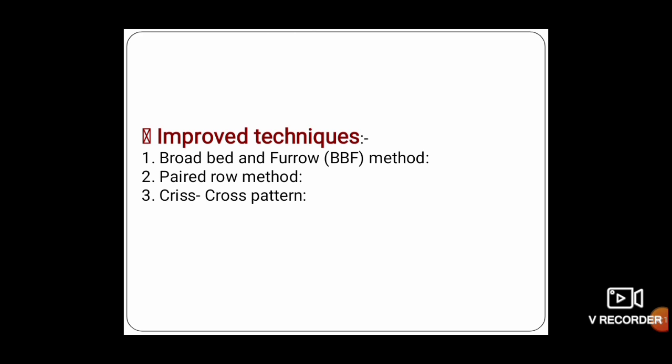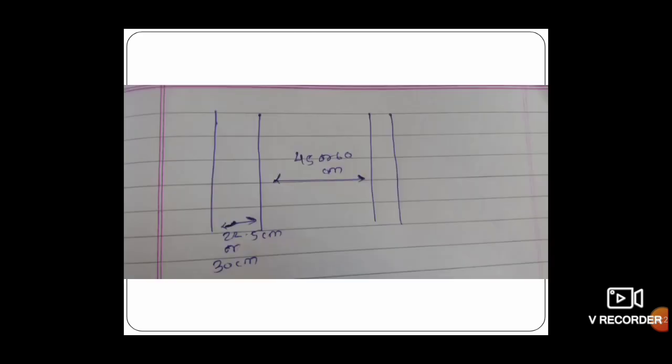The next one is the paired row method, where the pair of rows is separated by a spacing of 45 or 60 centimeter, and the spacing between two rows of crop is maintained at 22.5 centimeter or 30 centimeter.